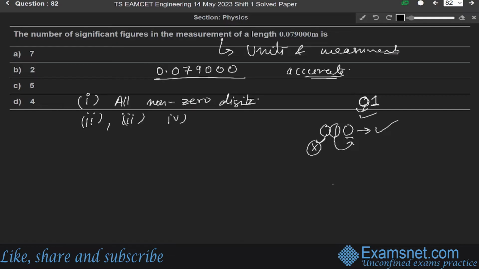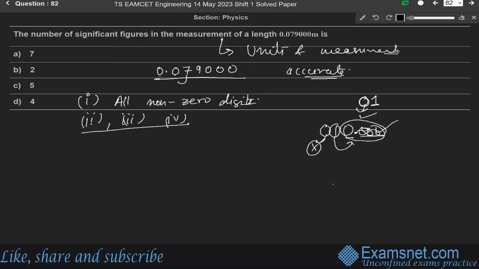The fourth rule is that zeros placed after a digit and after the decimal are also considered significant figures.